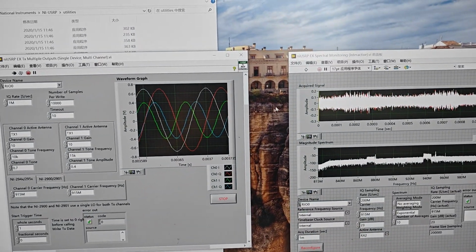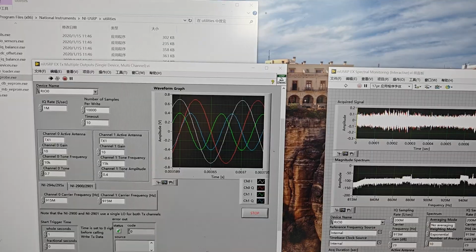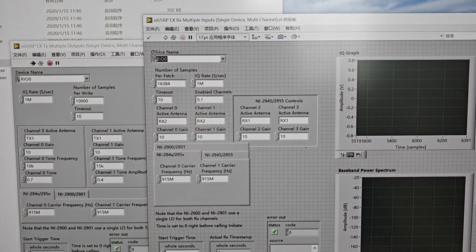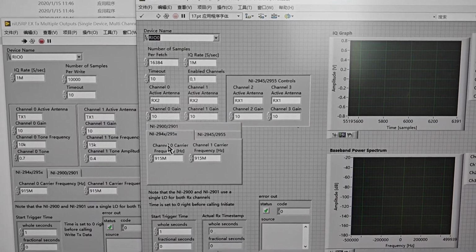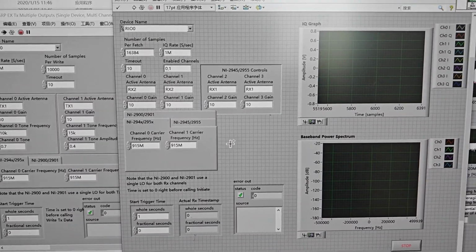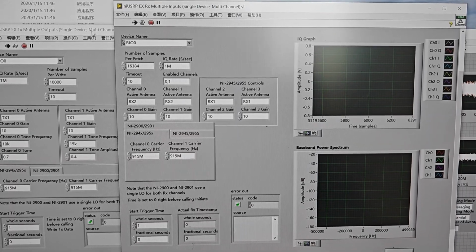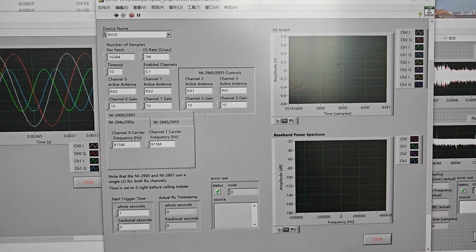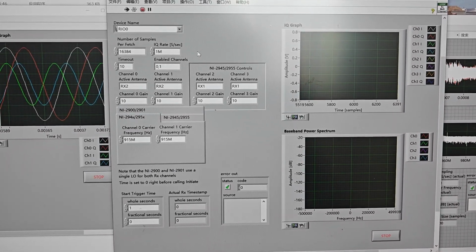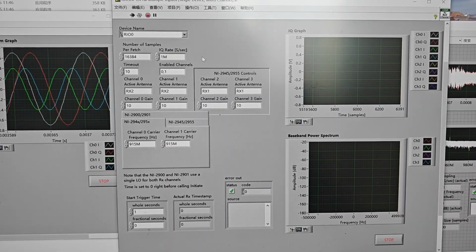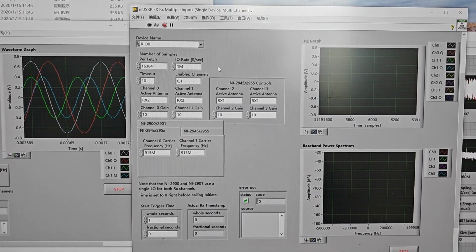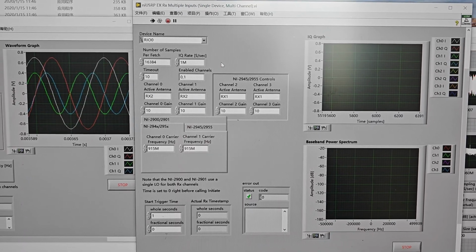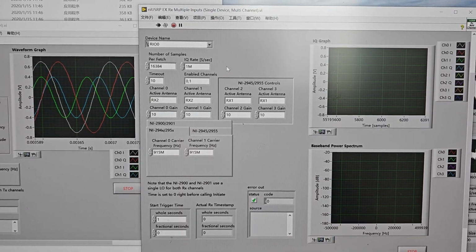And next we run the receive, and we set the device name is RIO0, and we set all the parameters and run this code. We need to wait a minute. Waiting for it to work. It needs some time.